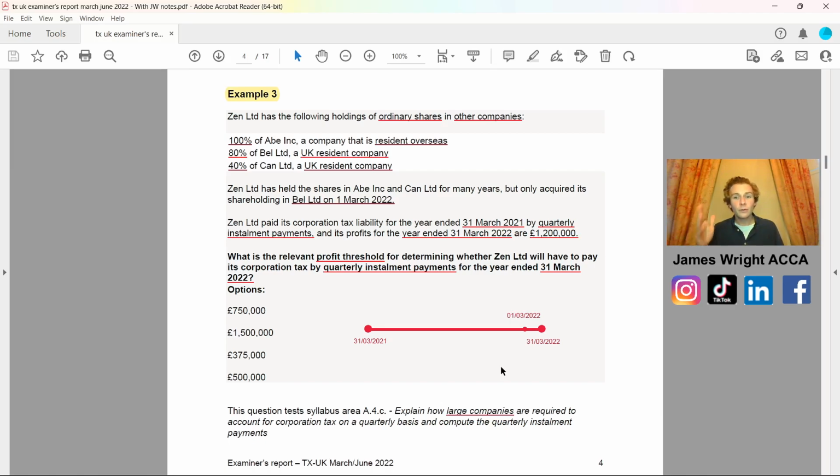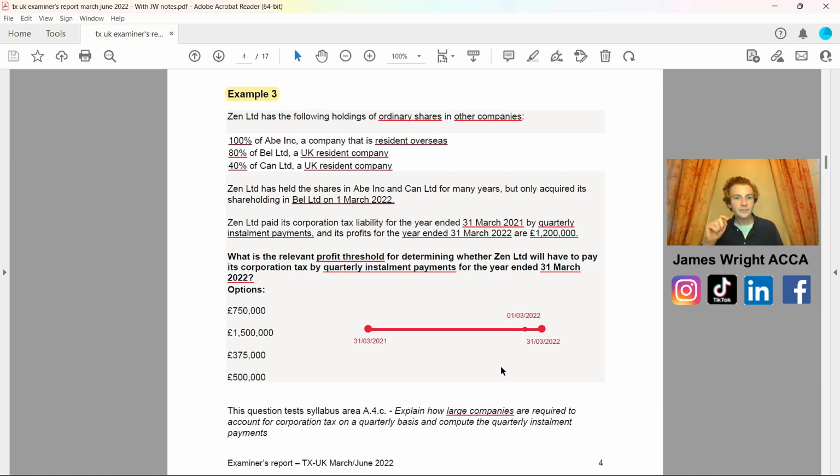In other words, it also acquired a shareholding in Bell Limited on the 1st of March 2022. So on that scrap piece of paper again, I've written down what was the first day of the year, so it was the 1st of April 2021. What was the last day of the year? 31st of March 2022. And that meant that the acquiring of the shareholding in Bell Limited was within this company's year end.